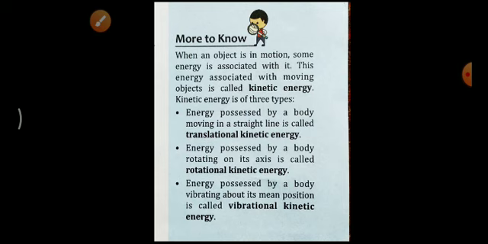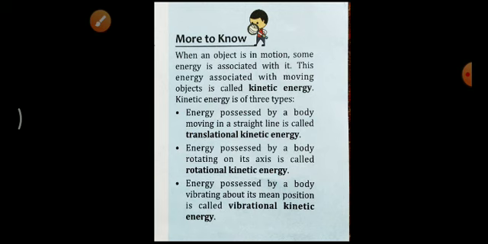More to know, it is given in your book. When an object is in motion, some energy is associated with it. Whatever the object may be, if it is moving, then all moving objects contain one kind of energy, that is called kinetic energy. This energy associated with moving objects is called kinetic energy. Again, kinetic energy is of three types. The first one is based on the different types of motions; accordingly, kinetic energy is also divided.